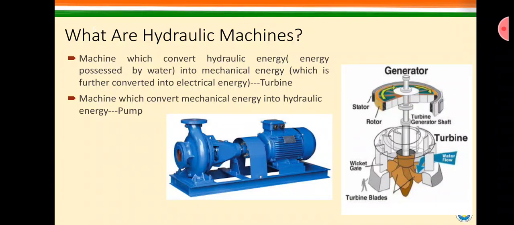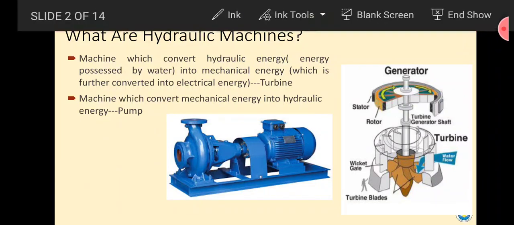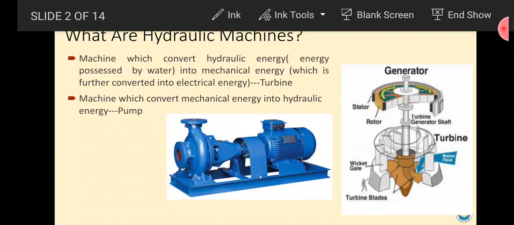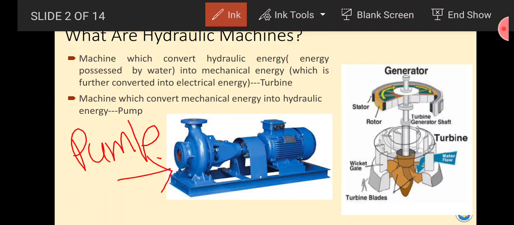If you see the diagram, here is a pump. If you can see the first image, here is a pump, here is its motor. When we provide the electrical energy, then the motor rotates the shaft and the shaft rotates the pump. As a result it starts sucking water and supplying water at a required head and required flow rate.